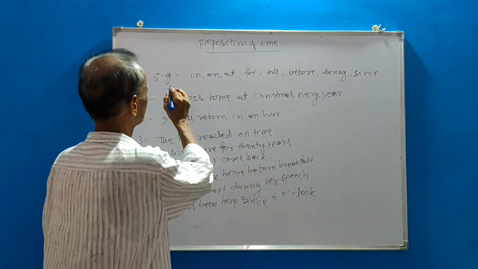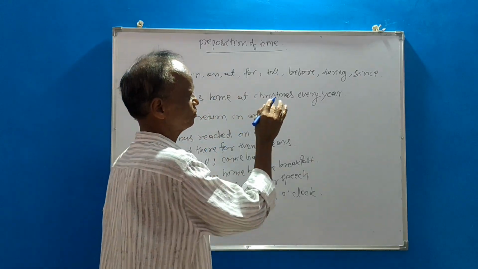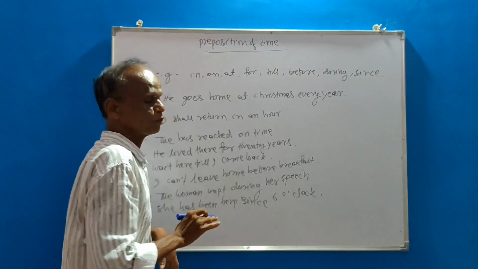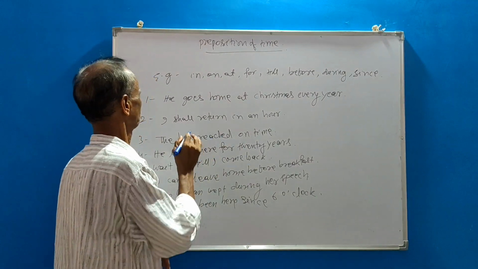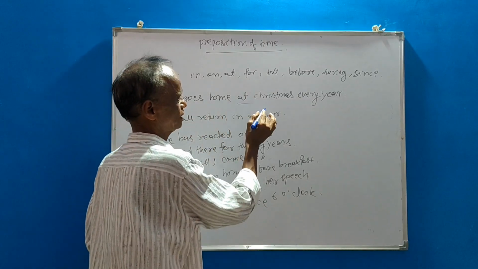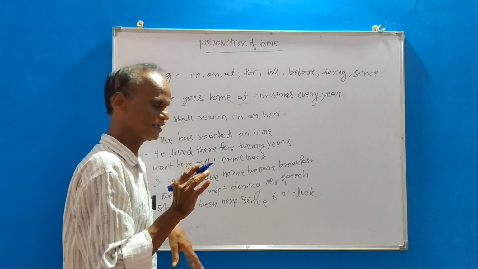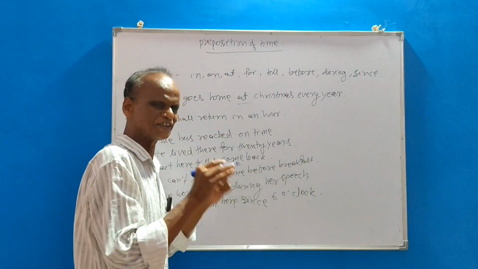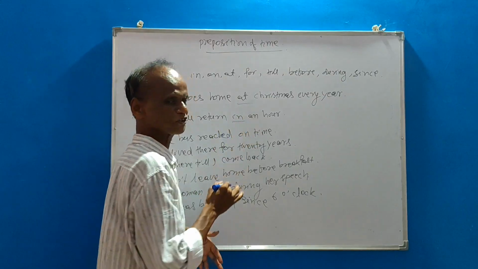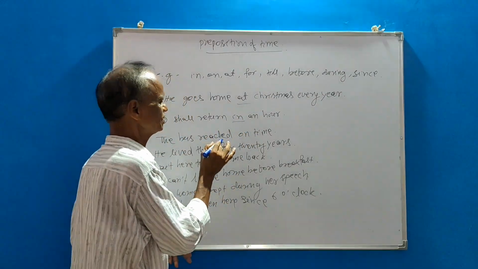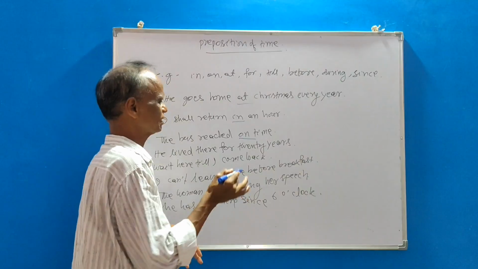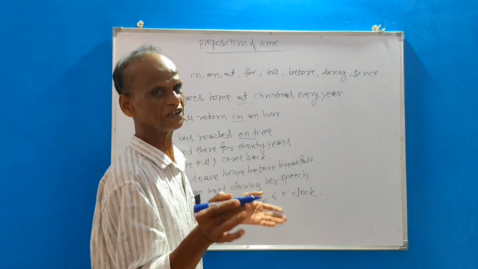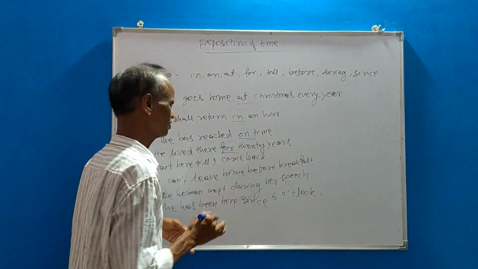Okay. Examples: in, on, at, for, till, before, during, since. These are examples of prepositions of time. For example, he goes home at Christmas every year. At refers to time. I shall return in an hour, or I will return in an hour. In refers to time. The boss reached on time. Okay. That is, on refers to time. He lived there for 20 years, for 30 years, for 10 years. For refers to time.